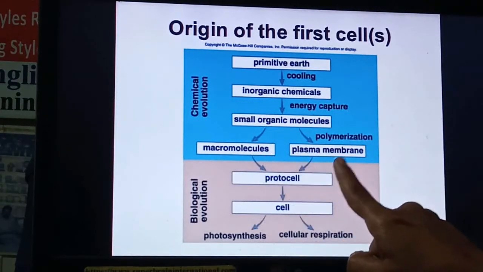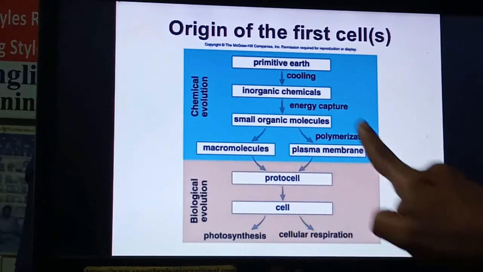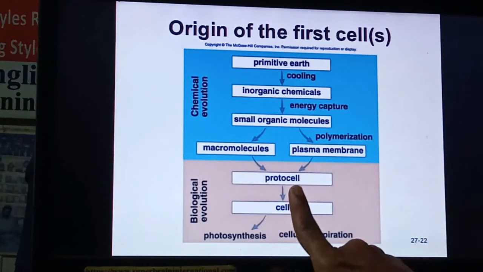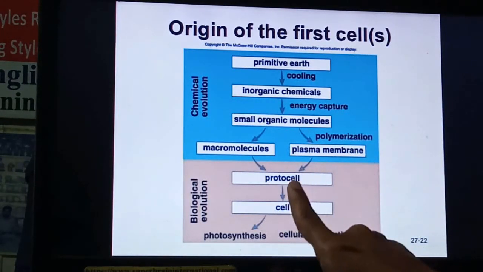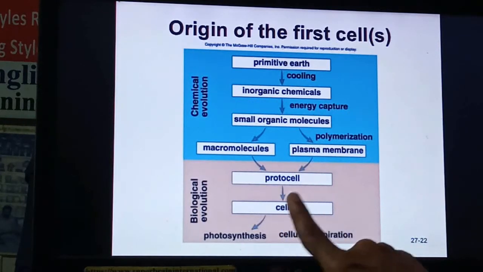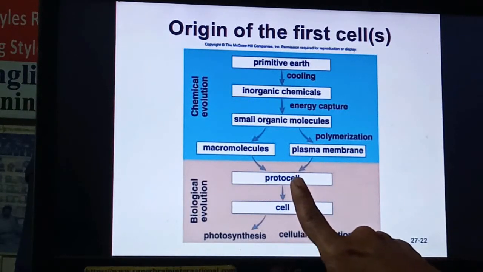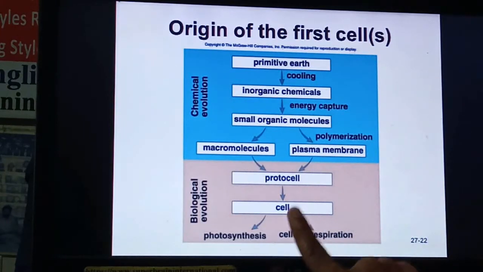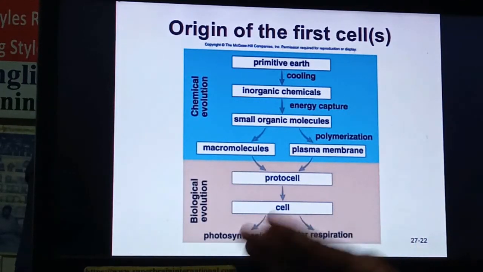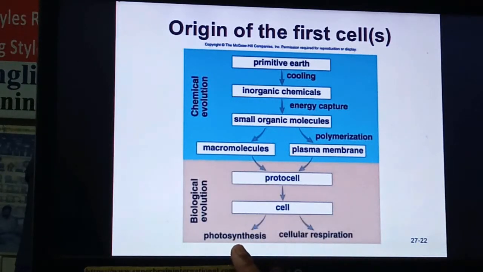Whenever macromolecules come together surrounded with the plasma membrane, the first primitive cell is formed, that is called a protocell, and this protocell, the primitive cell, further develops into a cell. Now this will be a eukaryotic cell. This eukaryotic cell further develops, due to mutation or changes, the chlorophyll ability to carry out photosynthesis and evolve oxygen, and develops into plants.